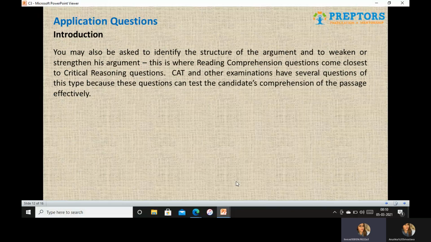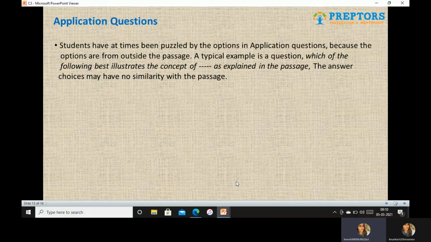This is when such questions come close to critical reasoning questions. We will be doing a topic known as critical reasoning, and they are very similar to reading comprehension questions. They don't test you on reading as much as on logic and reasoning. That is why sometimes you may also have to strengthen the author's assumption or weaken the author's assumption. All of these are critical reasoning questions.